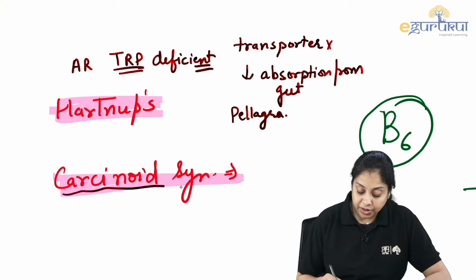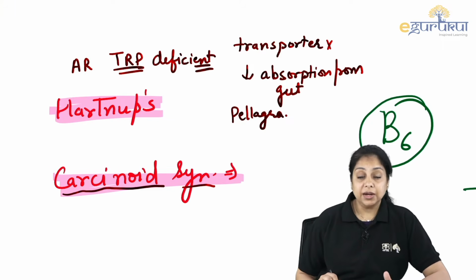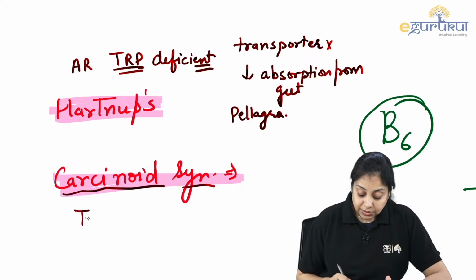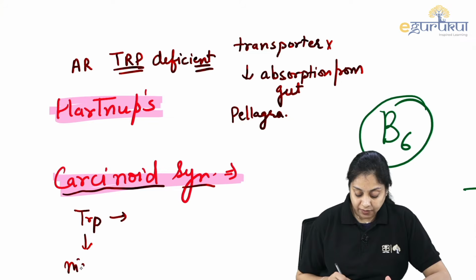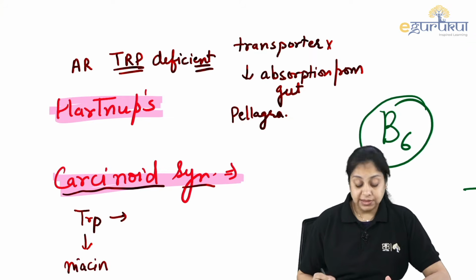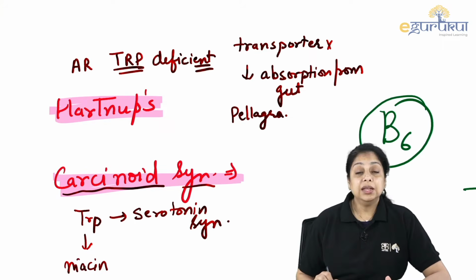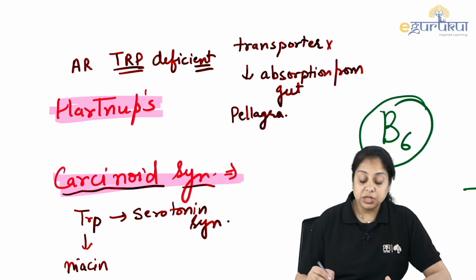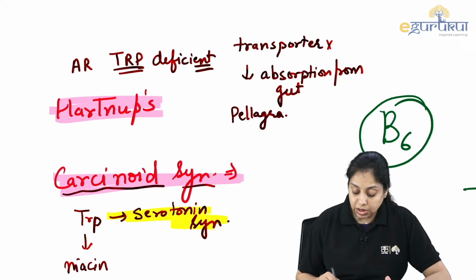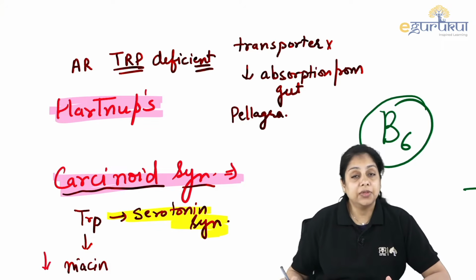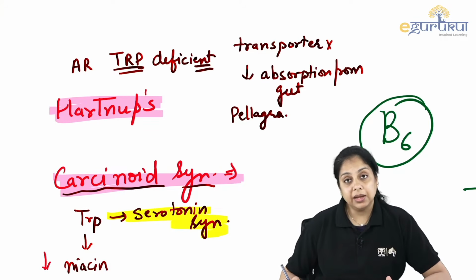In the carcinoid syndrome, that is a cancer kind of syndrome, what is going on is the TRP, as you all know, has two ways. One pathway leads to the niacin synthesis, and one pathway leads to the serotonin synthesis. Right? In the carcinoid syndrome, most of the tryptophan is routed towards the serotonin synthesis. That leads to decreased production of the niacin, leading to the pellagra-like condition.